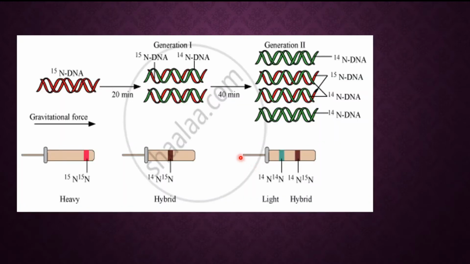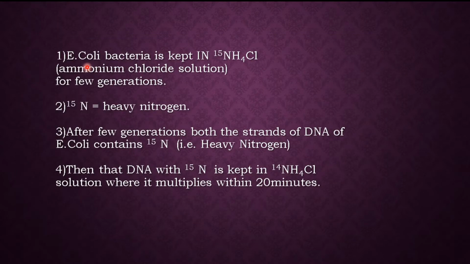Now, in their first step, they took a bacterium called E. coli. They kept this bacteria in a solution of ammonium chloride, that is NH4Cl. What was their aim? Why did they keep E. coli in ammonium chloride? Because they wanted to keep the bacteria in a solution containing heavy nitrogen. So they kept the bacteria in NH4Cl where the N is 15. Nitrogen-15 means heavy nitrogen.